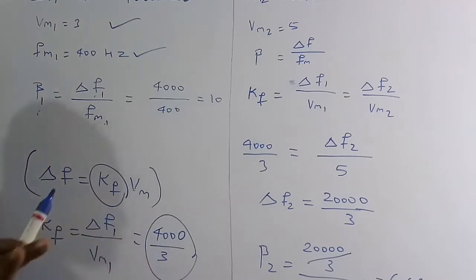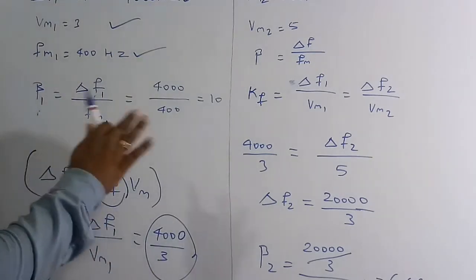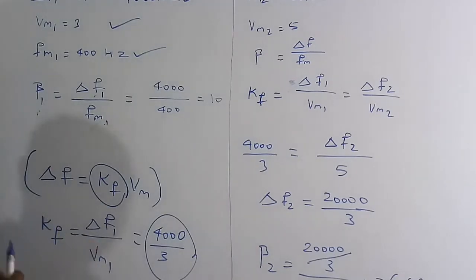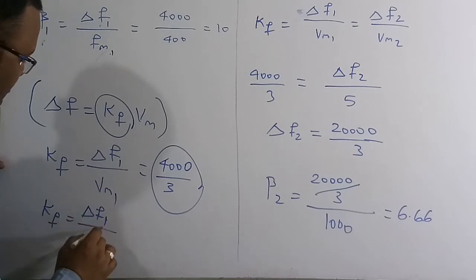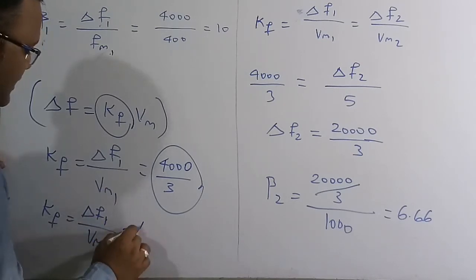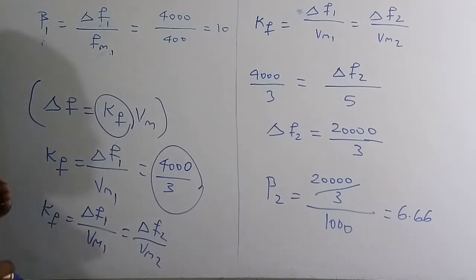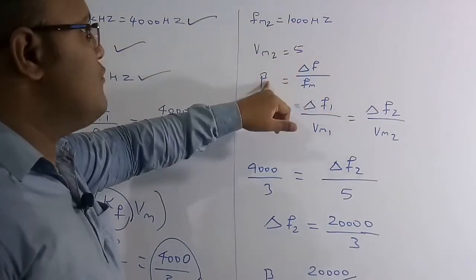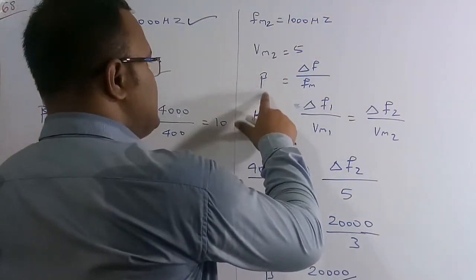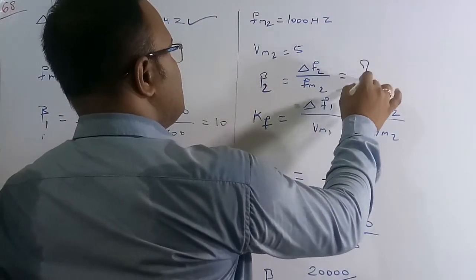The Kf value always remains constant, no matter what the variables are. Kf is equal to delta F1 by Vm1 is equal to delta F2 by Vm2; the values may vary but Kf is always constant. Here Fm2 is 1000 hertz and Vm2 is equal to 5 volt. Now we need to find the modulation index beta for the second case, which I am going to call beta 2.